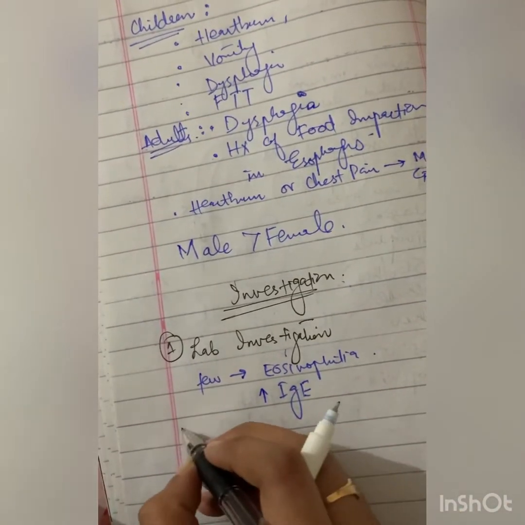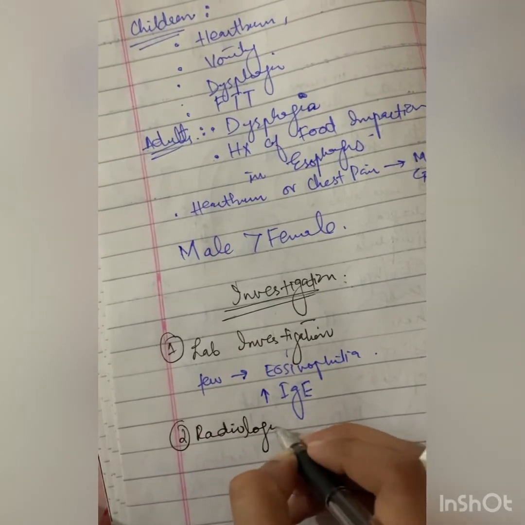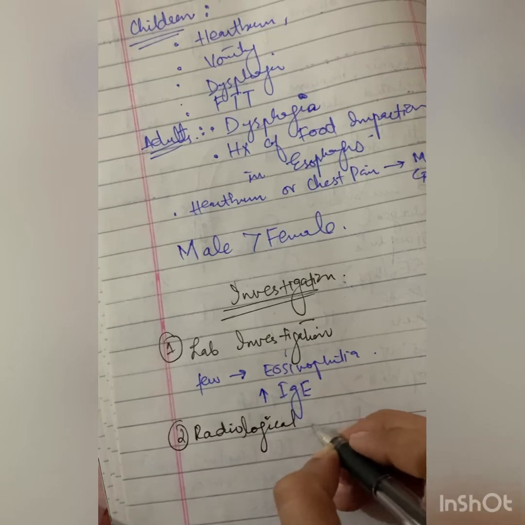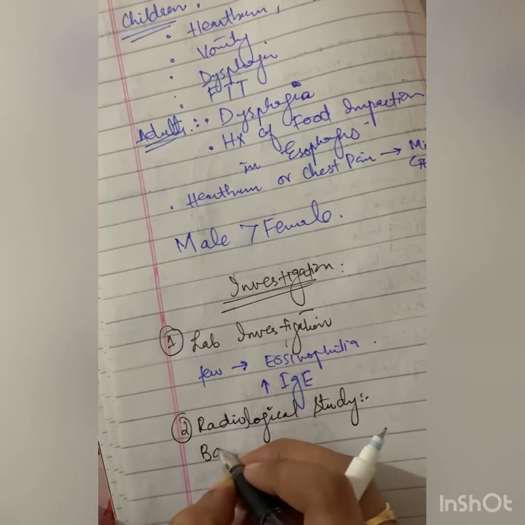Secondly, we perform radiological studies. In radiological study, we perform a barium swallow test.